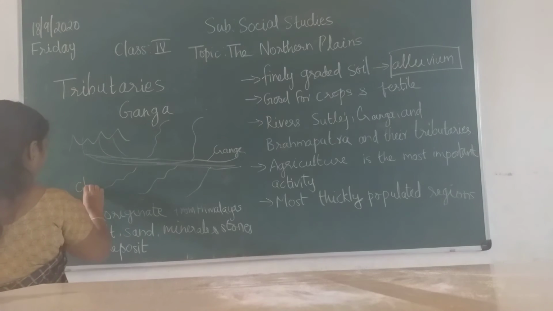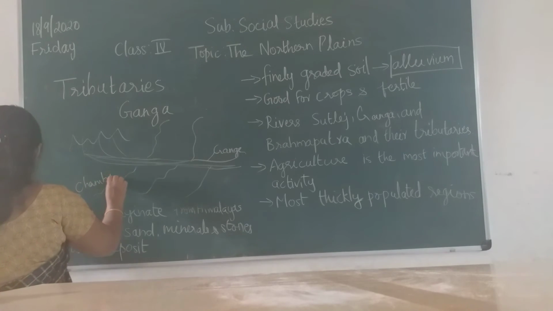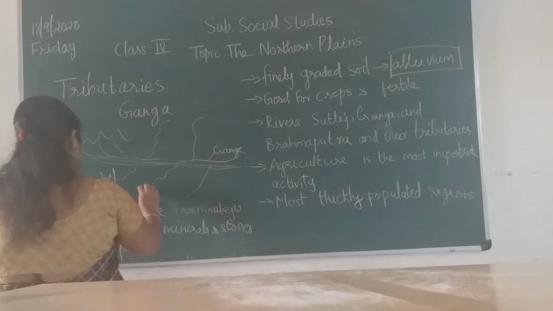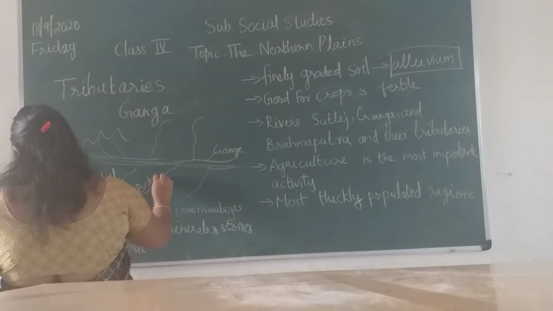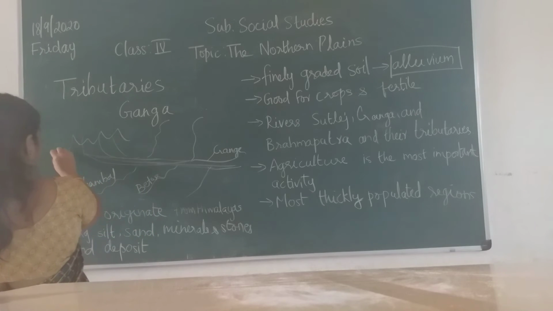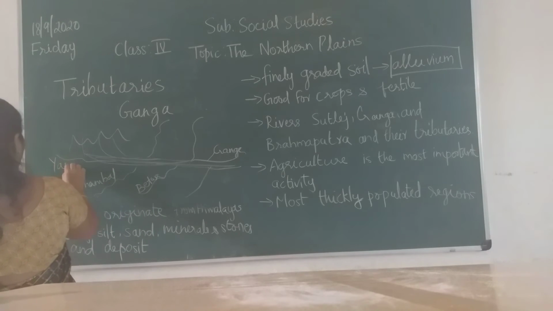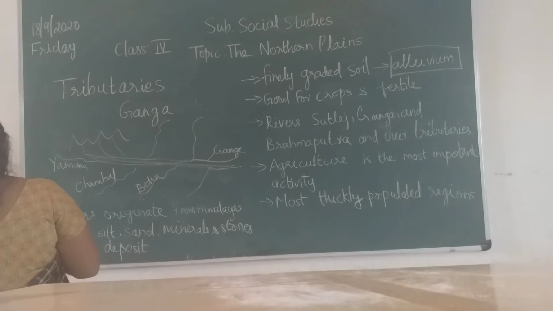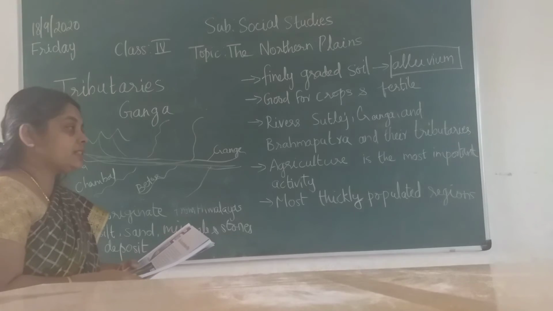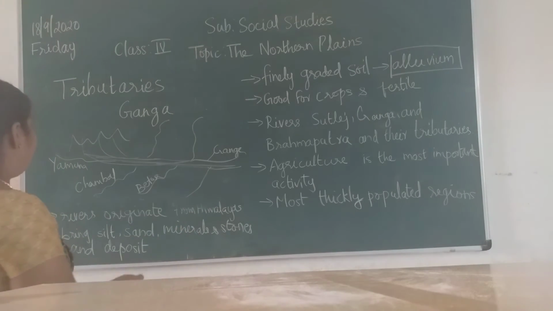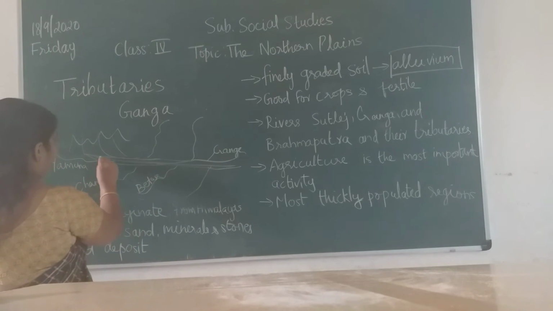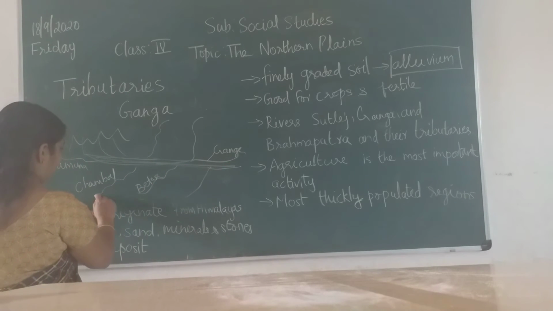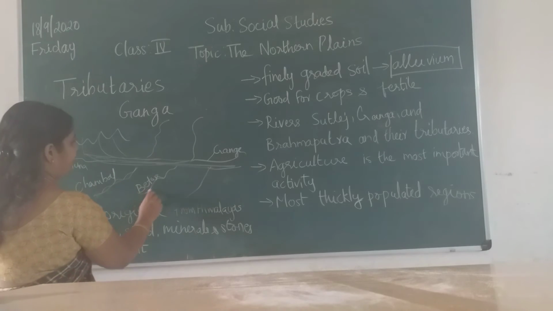Here on this side you have Chambal, and then one more is Betwa. If you go one more side, this one is Yamuna. Then you have Gandak, Gagra, Kosi. Still you can go like this. What happens? The main river is being given water by other rivers like Chambal, Yamuna, Betwa.